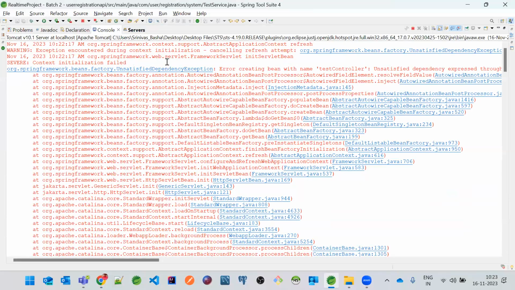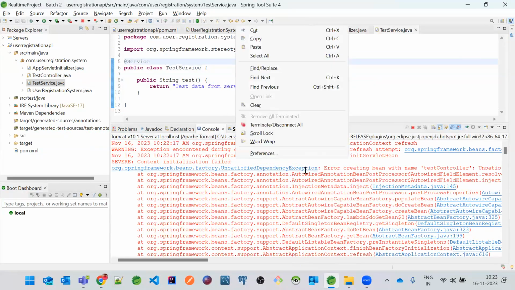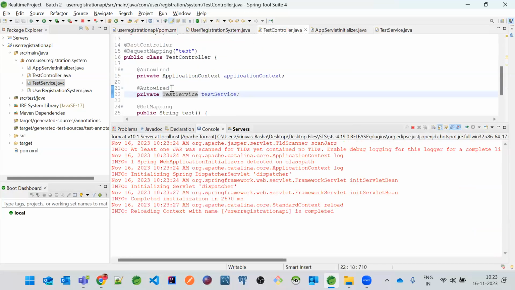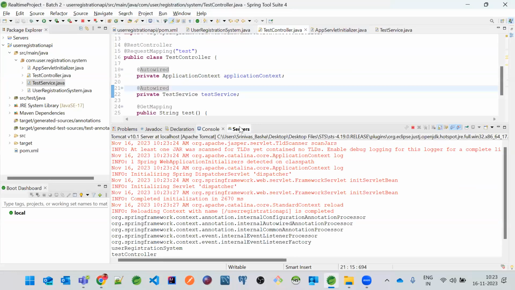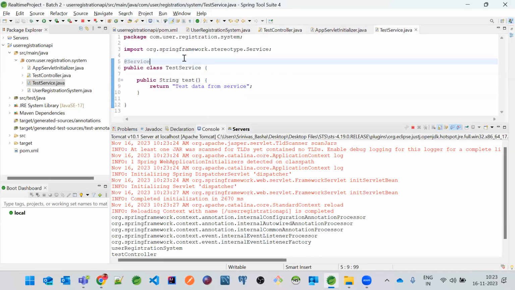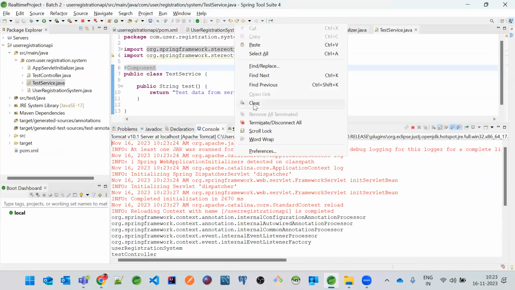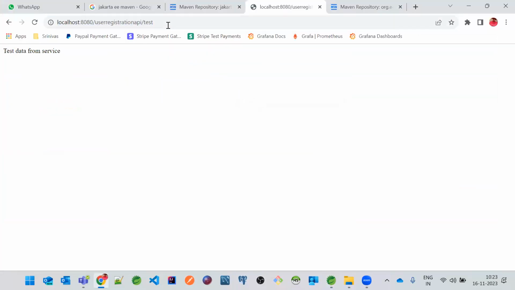Okay. Now, if you just keep this annotation, and then if you see the logs, it will start the application safely. That means all the objects are there, and this @Autowired annotation will work. Okay, now just enter this, and there you go. Now the other way around. Let's see over here what is happening behind the scenes. Let's say, can I use @Component on top of this class? Yes, you can use it. Okay, let it restart. Started, and there you go.